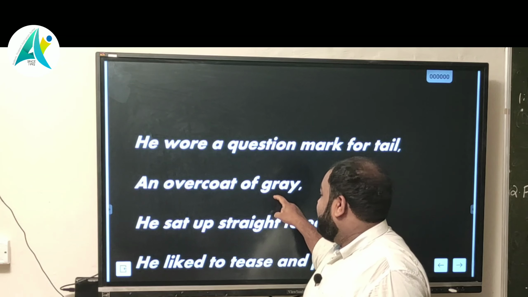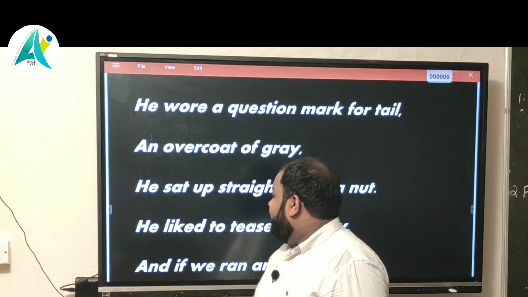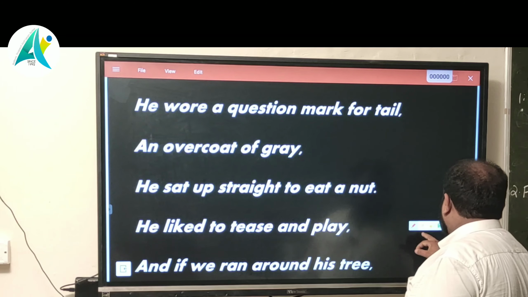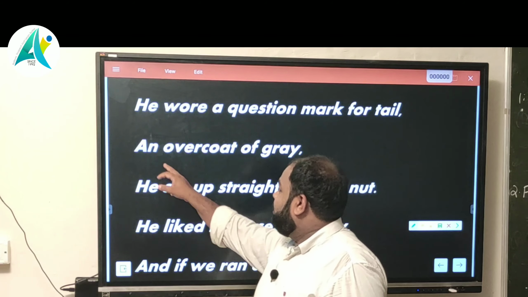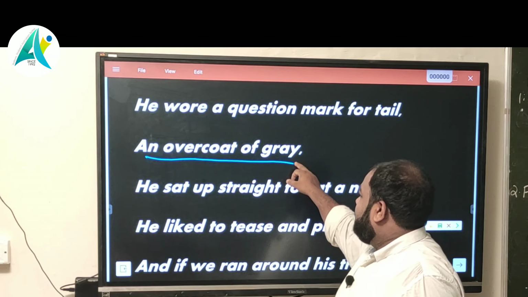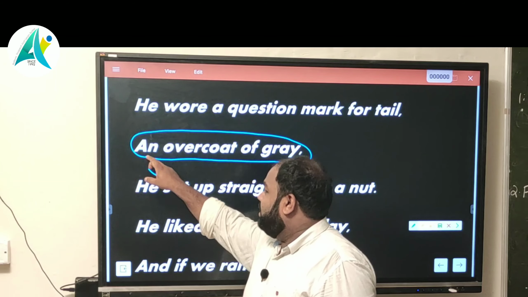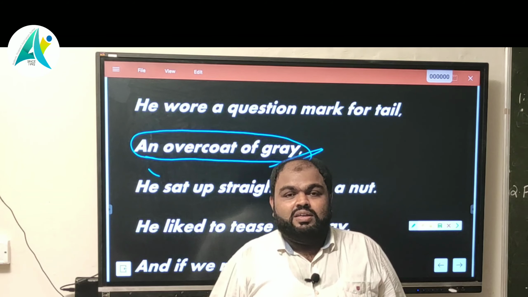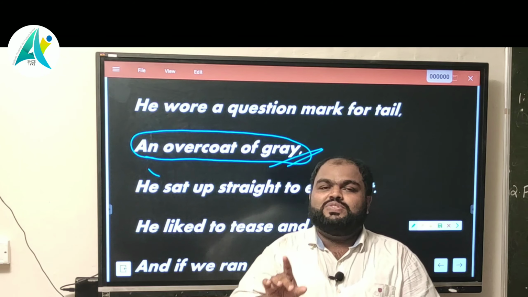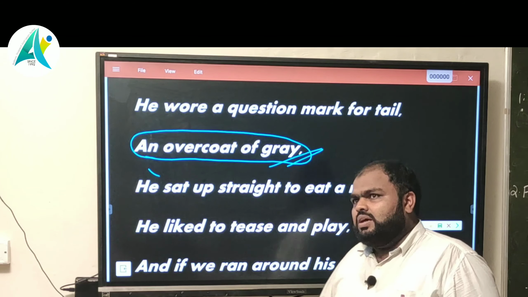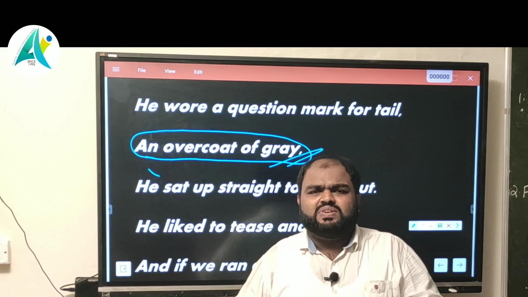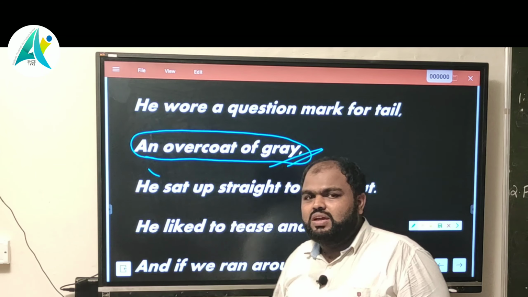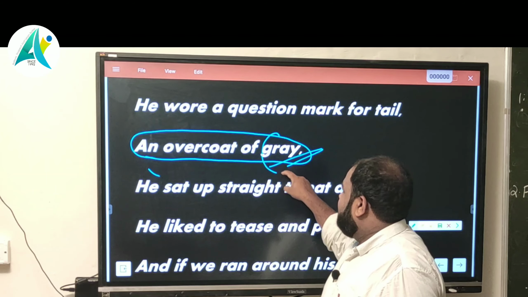An overcoat of gray. Overcoat of gray means what we said: its skin is like an overcoat of gray. Its skin color is gray color. So we can identify the color of the squirrel. It is gray. In some countries we can see different colors of squirrel. Anyway, commonly we can see this gray color squirrel.